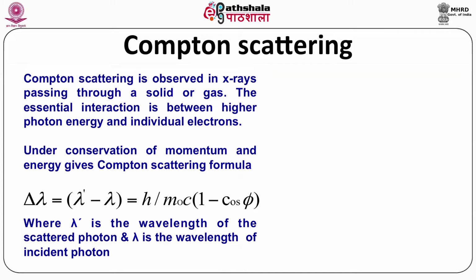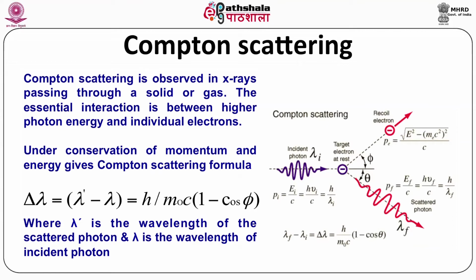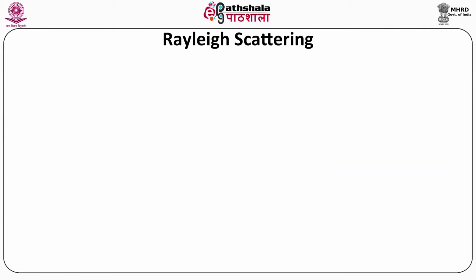Under conservation of momentum and energy, Compton scattering is described as delta lambda, lambda dash minus lambda, equals h by m naught c into 1 minus cos phi, where lambda dash is the wavelength of the scattered photon and lambda is the wavelength of the incident radiation. You can see in the figure how the Compton scattering is described and how the energy terms are given.